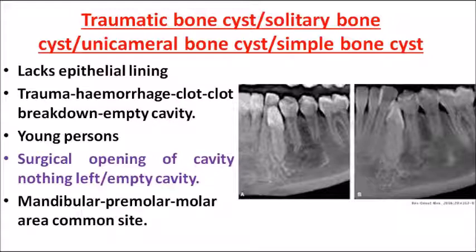What is the reason behind the occurrence of traumatic bone cyst? A trauma happened, as a result there was hemorrhage and clot formation. As the clot breaks down, an empty cavity is left in that area. This results in the traumatic bone cyst. There is no epithelial lining for it, which is why it is called a pseudocyst.